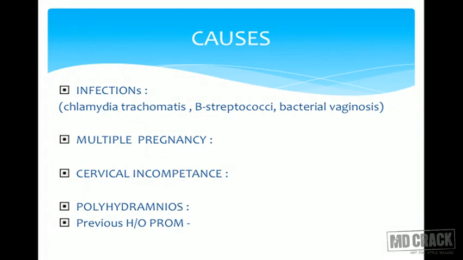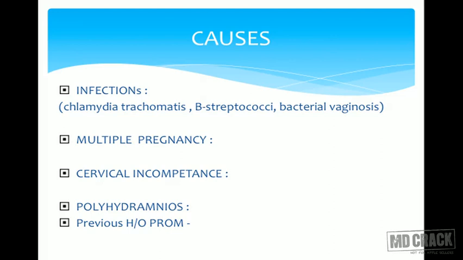Causes. Most common cause, infections. Chlamydia trachomatis, beta streptococci, bacterial vaginosis, all these infections are commonly seen in the genital tract. These bacteria release proteases, these enzymes. They weaken the membrane, tensile strength is lost, and very easily the membranes can be ruptured or broken, thus allowing the amniotic fluid to drain out.